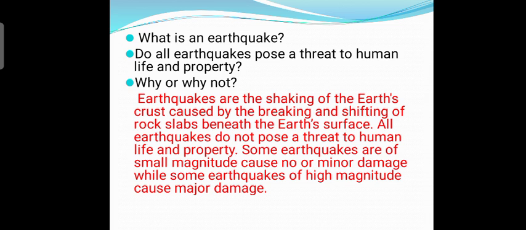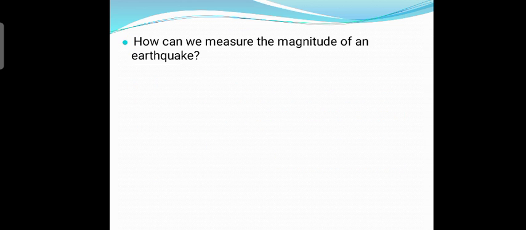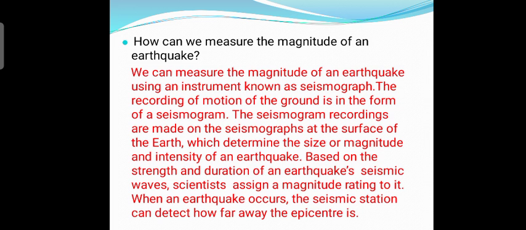All earthquakes do not pose a threat to human life and property. Some earthquakes are of small magnitude, which cause no or minor damage, while some earthquakes of high magnitude cause major damage. How can we measure the magnitude of an earthquake? We can measure the magnitude of an earthquake by using an instrument known as a seismograph.